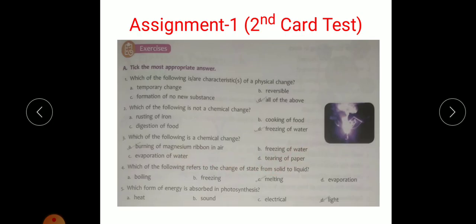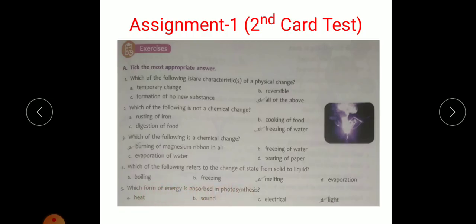Question number 4, which of the following refers to the change of state from solid to liquid? So what do you call the process when a solid changes to liquid? So we call this process as melting. Question 5, which form of energy is absorbed in photosynthesis?